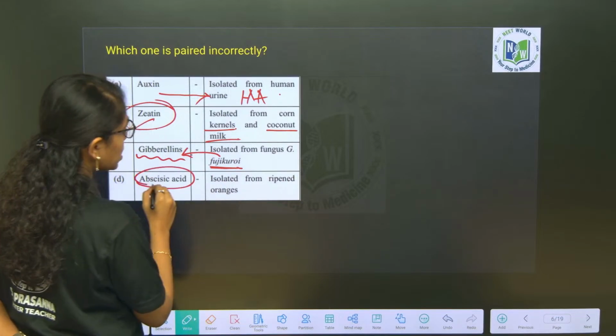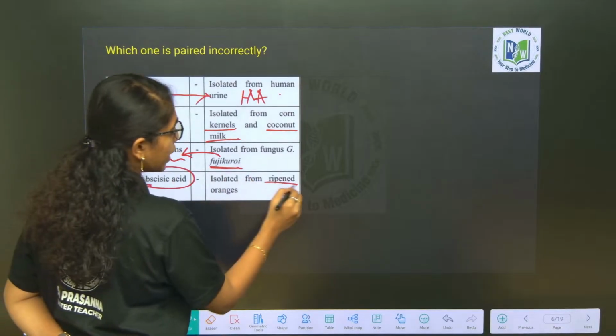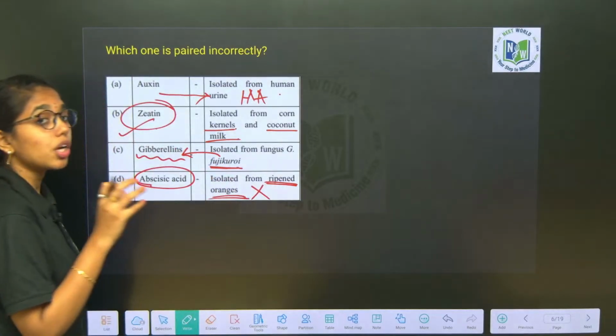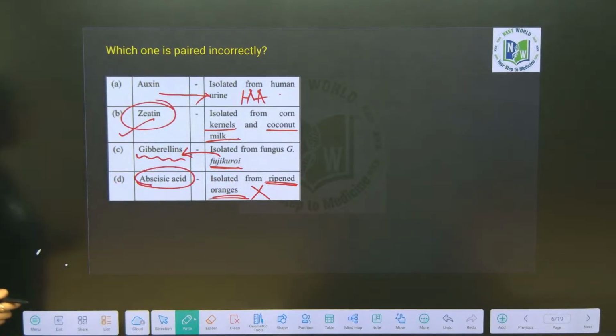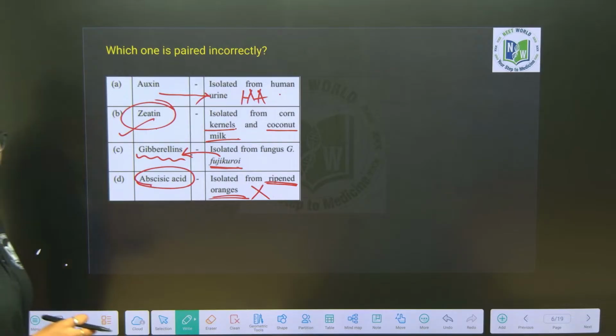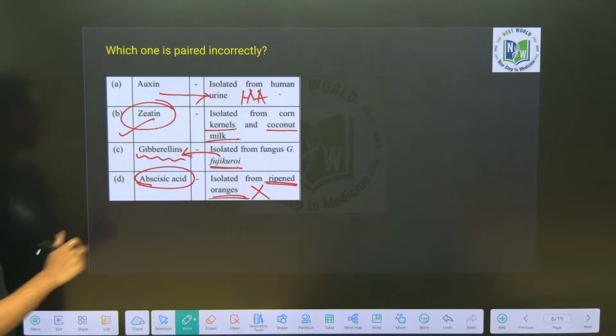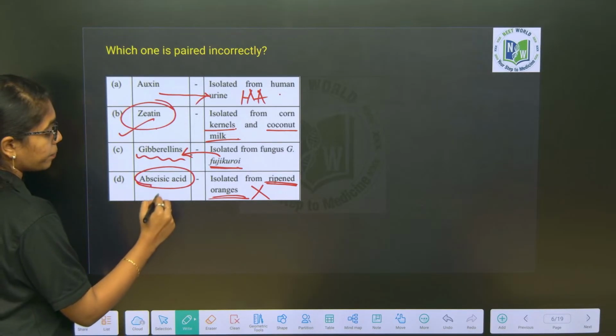Next, abscisic acid isolated from ripened oranges. Wrong. Which phytohormone is isolated from ripened oranges? It is ethylene. Ethylene is isolated from ripened oranges. It is not abscisic acid.